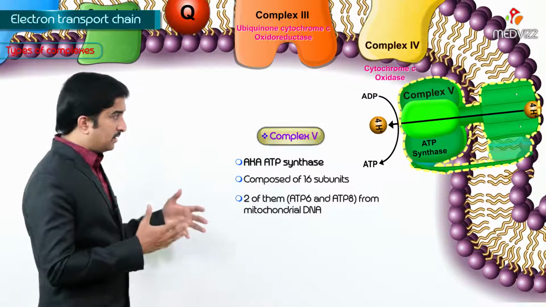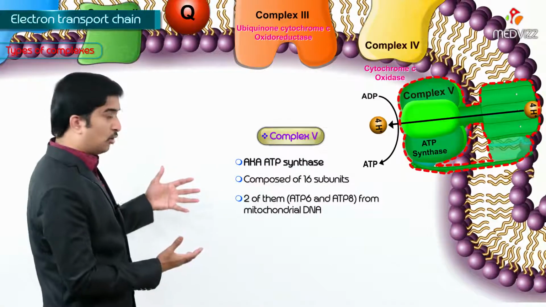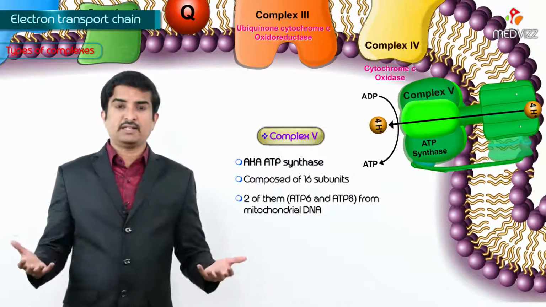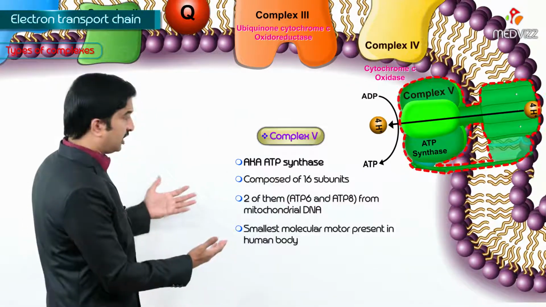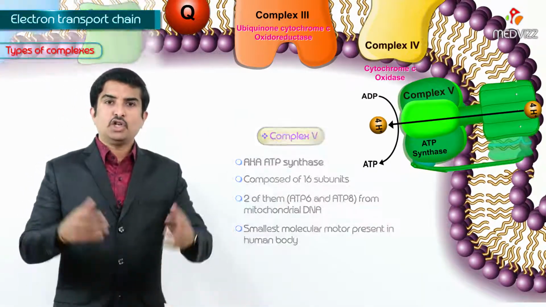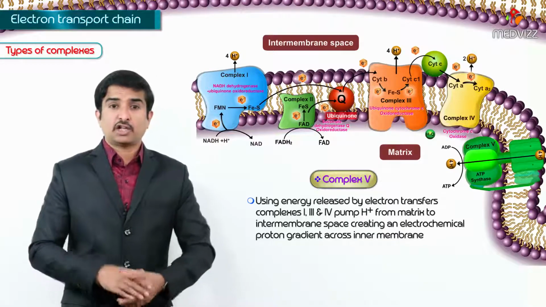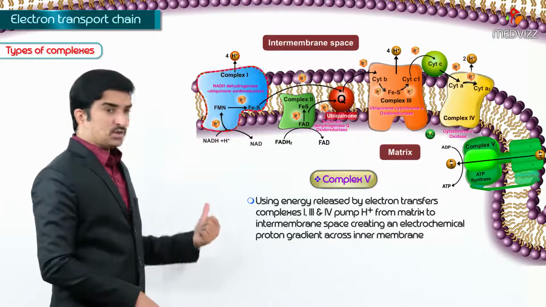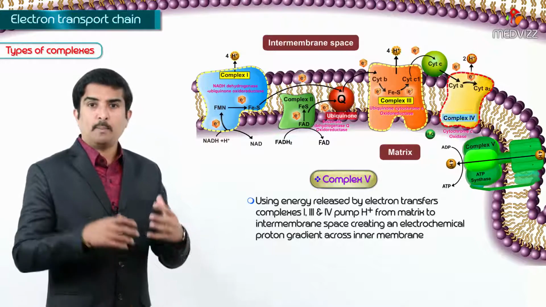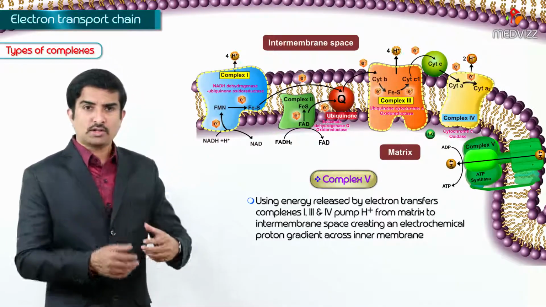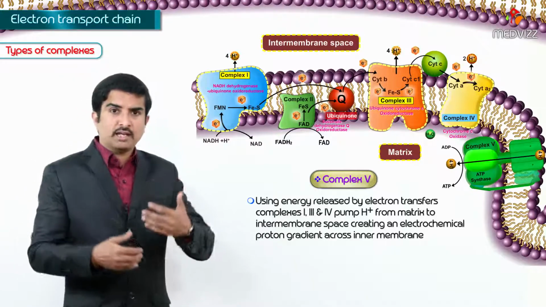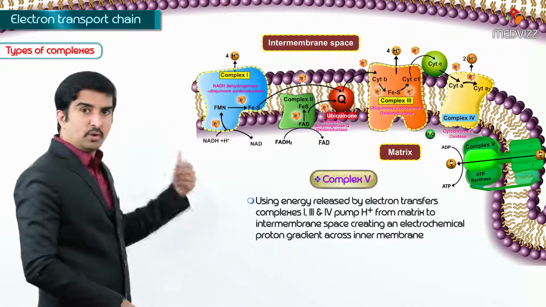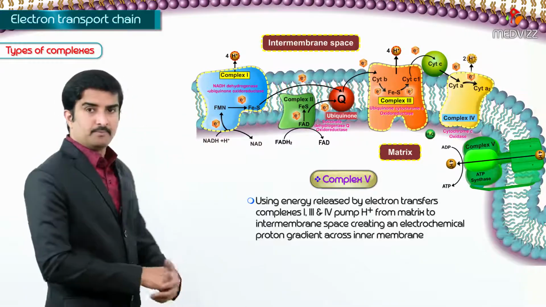And this ATP synthase, by seeing the structure, it looks like a motor, right? That's the reason we can call it the smallest molecular motor which is present in the human body. So, using the energy released by the electron transfers, complex 1, complex 3 and complex 4 pump protons from the matrix into the intermembrane space, creating an electrochemical proton gradient across the inner membrane.